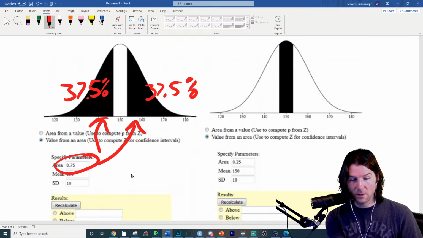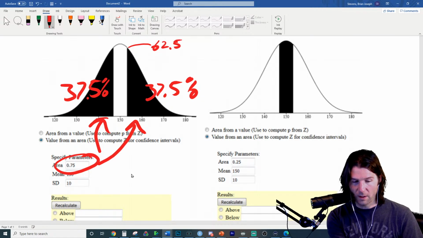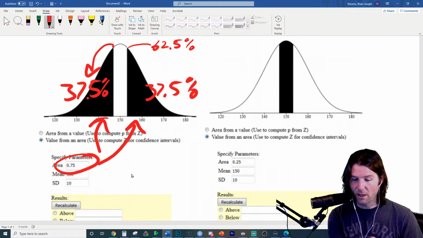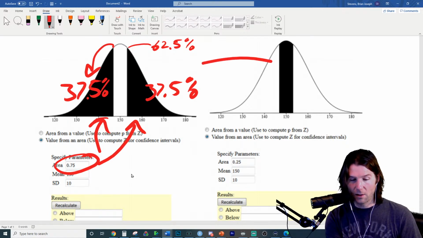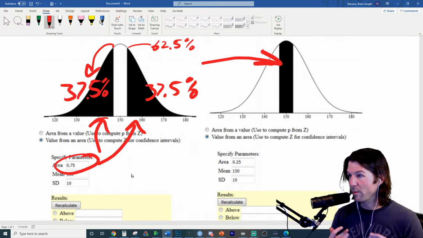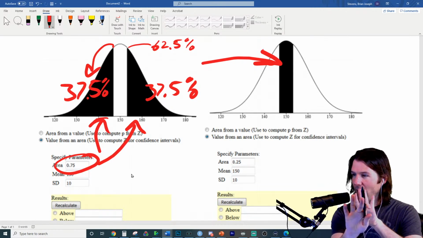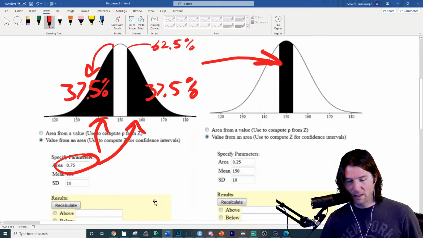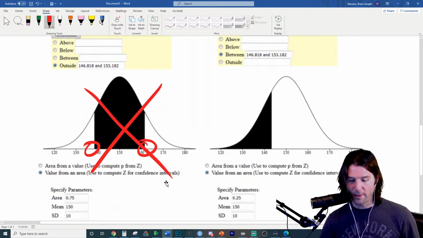So this right here would be the 62.5th percentile. And that would be the 37.5th percentile. So these are not the right spots. And this graphic right here is just the same image, but kind of alpha reverse color. I don't know what they call it. It's the same thing, but black's white and white's black.